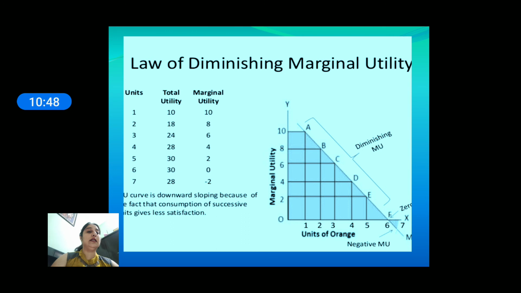A, B, C, D, E, F points show the diminishing marginal utility because on A point marginal utility is 10, on B point it is 8, and on C point it is 6, and on D point marginal utility is 4, and on E point marginal utility is 2, and after that on F point it becomes 0, and after F point it becomes negative. So it is the law of diminishing marginal utility. As units of orange increase, the marginal utility of orange becomes diminishing.